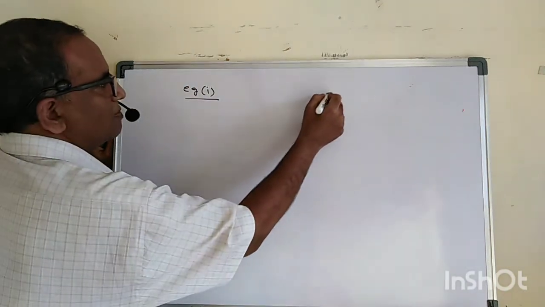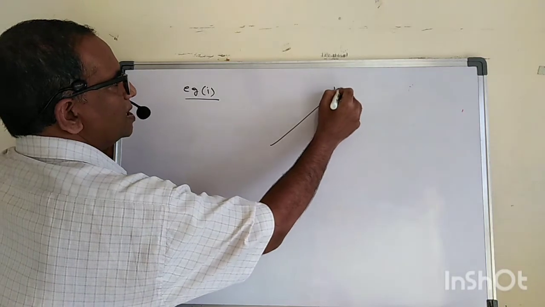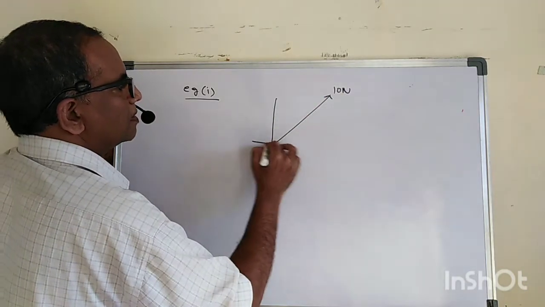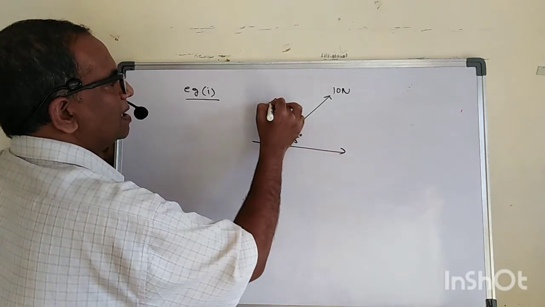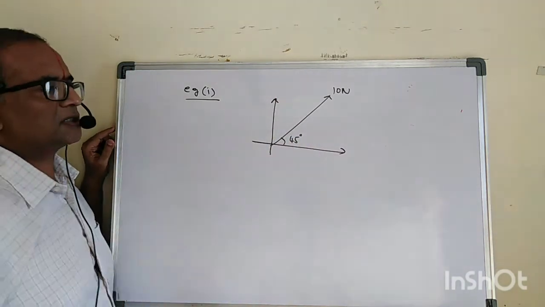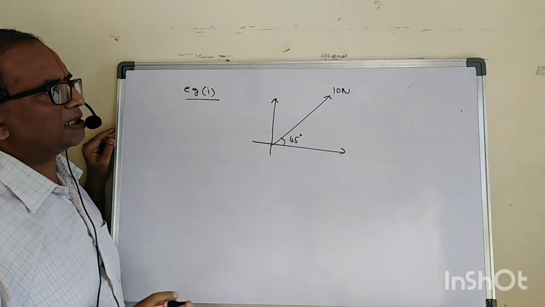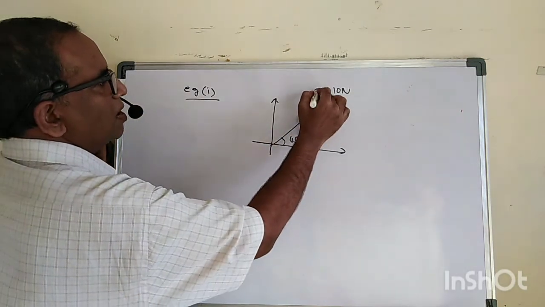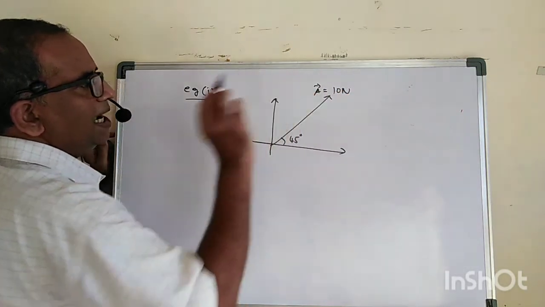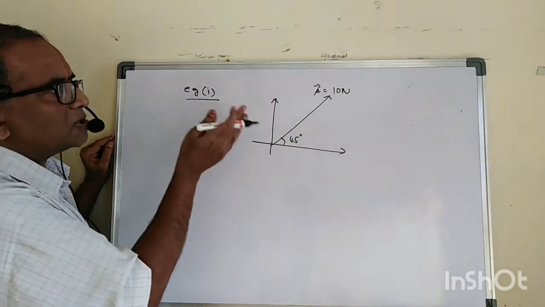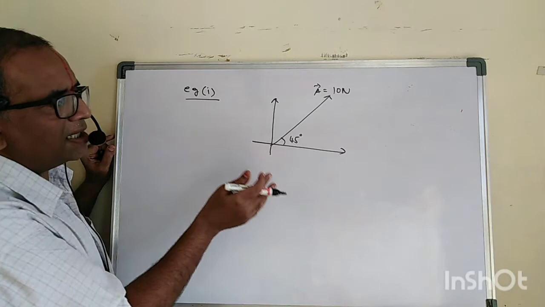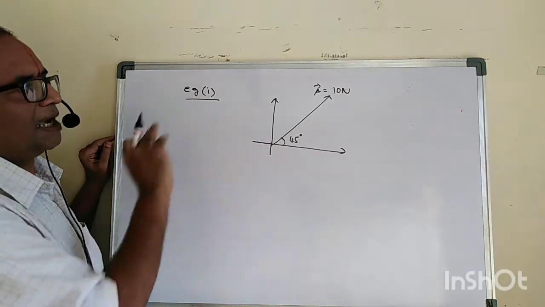Let us say there is one vector with value 10 Newton, making an angle of 45 degrees. Find its components. Let us call the vector A, so A equals 10 Newton is its magnitude. What about its value along the x-axis and y-axis?